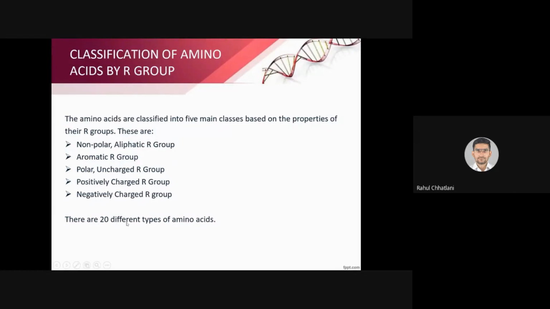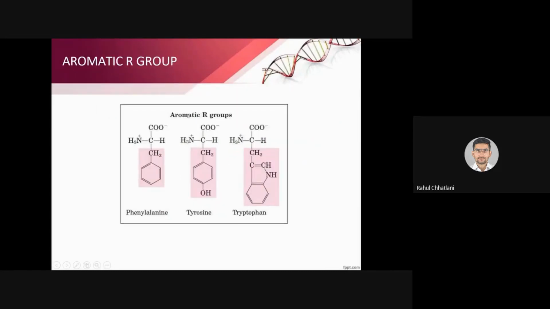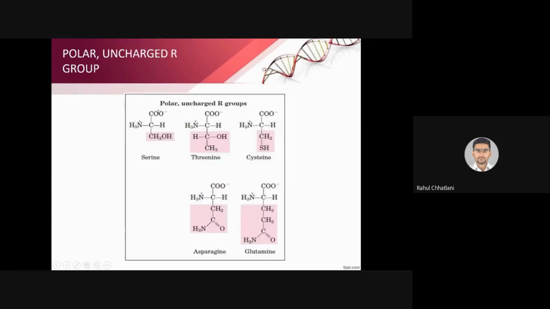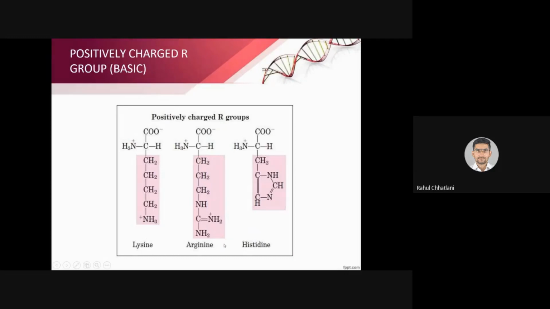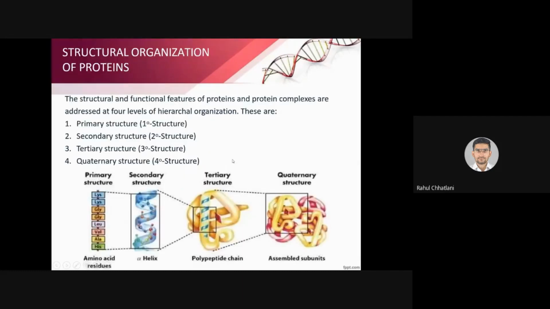So there are 20 different types of amino acids. You need to remember one or two examples for each. For non-polar, you can remember leucine, isoleucine, and methionine. Aromatic: phenylalanine, tyrosine, and tryptophan. Polar: asparagine, glutamine. Positively charged: lysine, arginine, and histidine. And negatively charged: aspartate and glutamate. These were the main types of amino acids depending on the R group or the side chain.